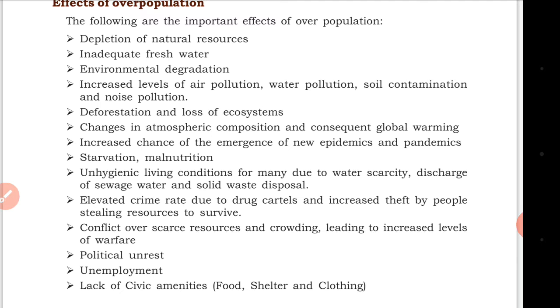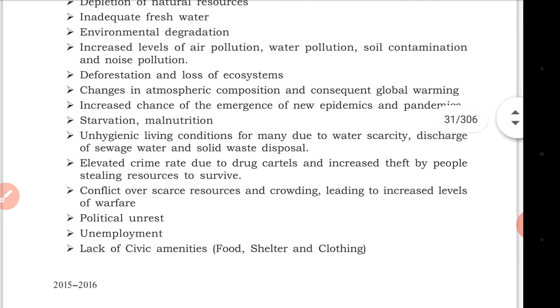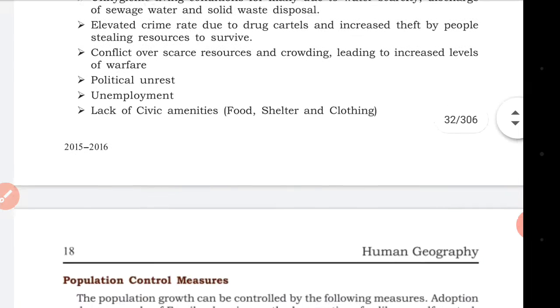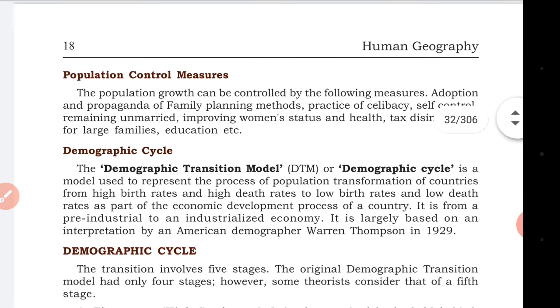Deforestation, loss of ecosystem, changes in atmospheric composition, global warming, starvation, malnutrition, many epidemics and pandemics, unhygienic living conditions, scarcity. Sewage water and waste disposal are also a big problem. Crime, drug dealing, conflict over scarce resources, crowding of people, political unrest, unemployment, lack of civil amenities, food, shelter, and clothing.